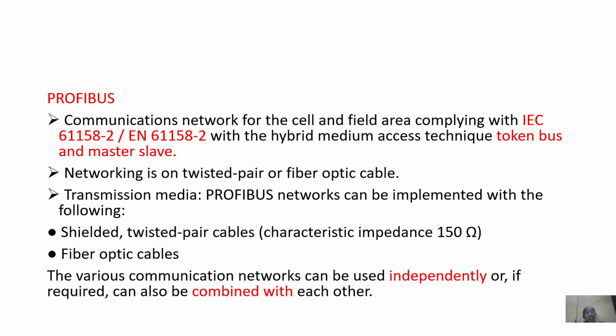Profibus is a communication network for the cell and field area complying with the IEC 61158 standard, with a hybrid medium access technique: token bus and master slave communication. Networking is on twisted pair or fiber optic cable transmission media. Profibus networks can be implemented with shielded twisted pair cables or fiber optic cables, or combined with each other.